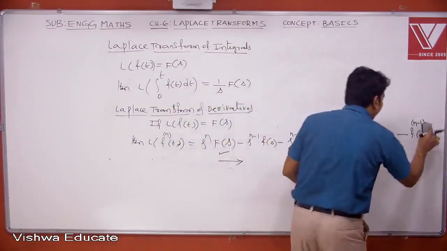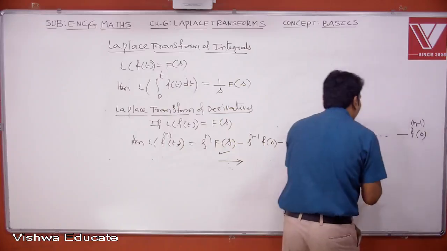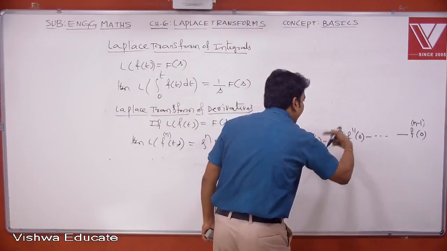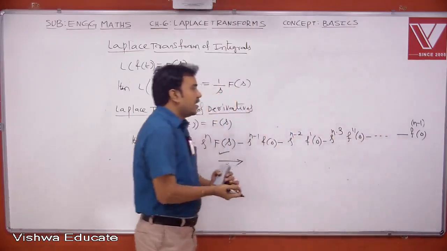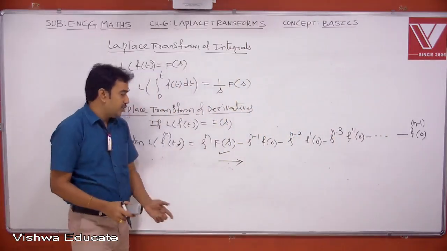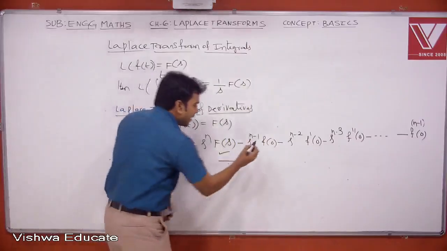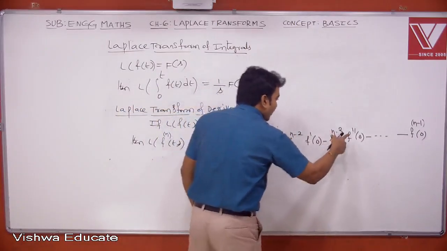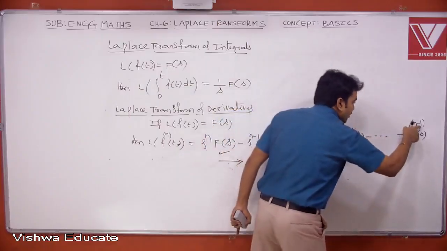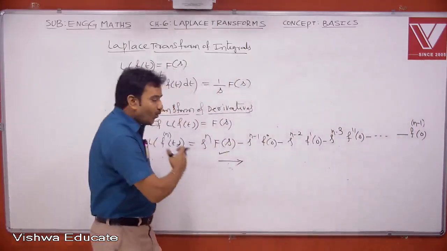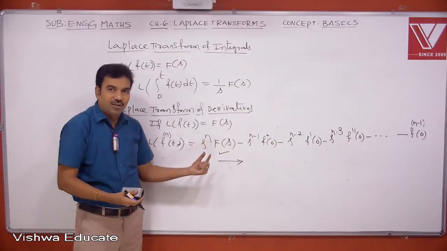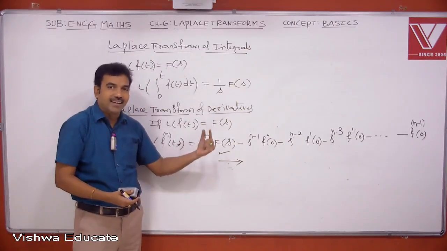Here the orders of the derivatives are in increasing order, up to the (n-1)th derivative of f at 0. This is actually the 0th derivative, this is the first derivative, next you get the second derivative, third derivative and so on, up to the (n-1)th derivative. So as you move from left to right, the powers of s are in decreasing order and the derivatives are in increasing order.